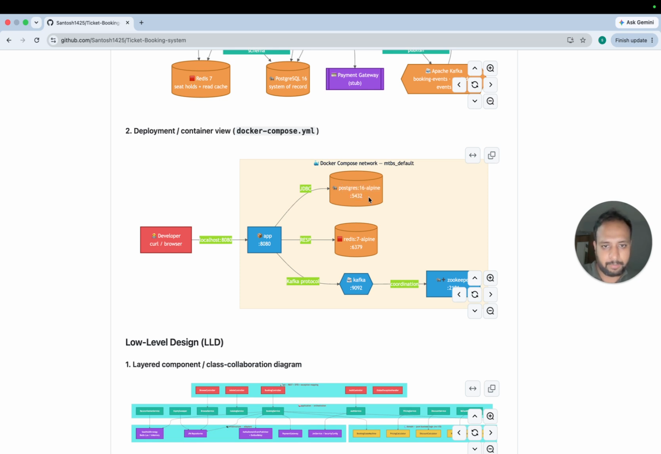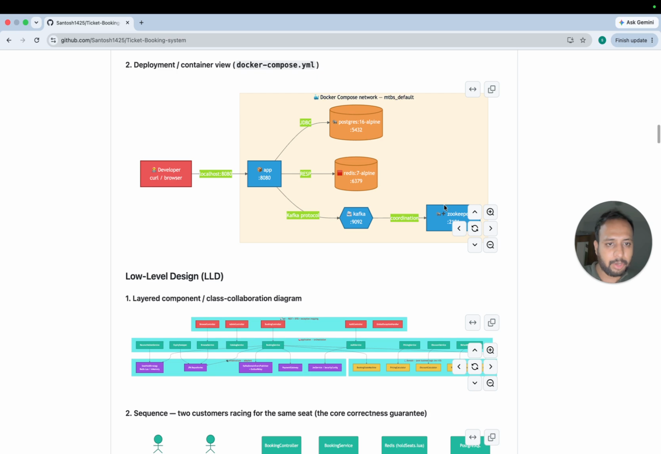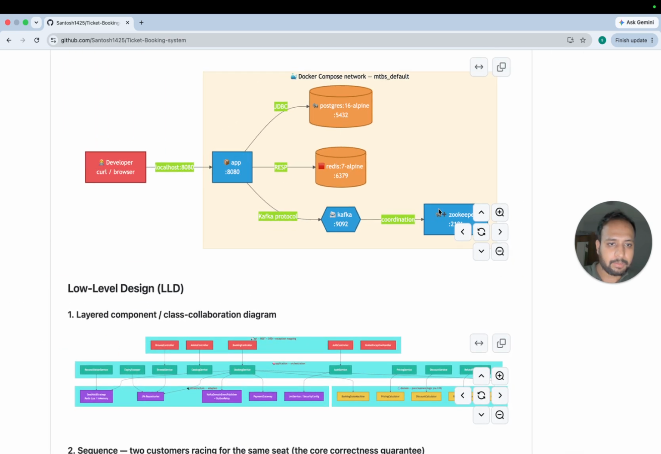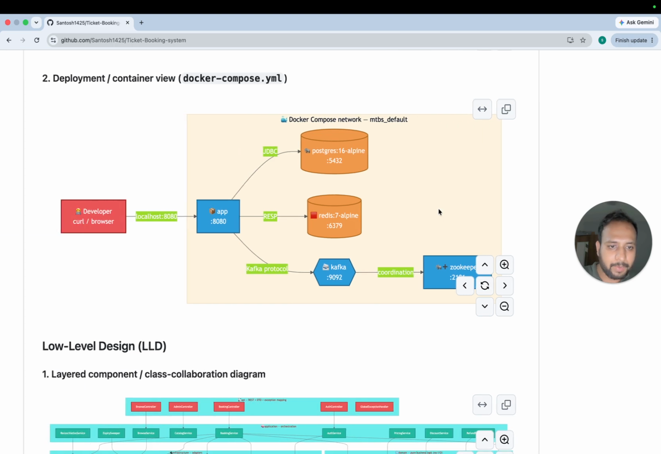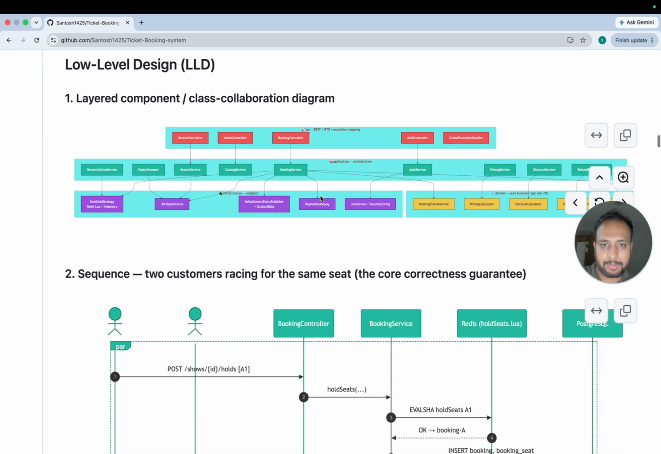5432 is my Postgres, which is running. Redis is running at this one, Kafka is running at 9092, and Zookeeper is running at this one. Okay, some values are there. Now let's come down to this. We have the three layers.